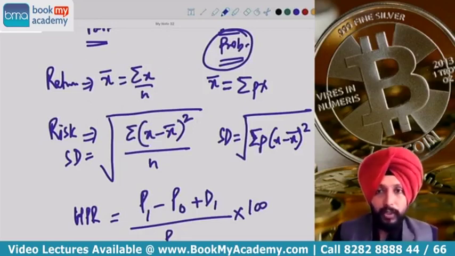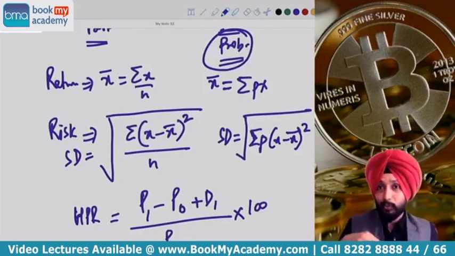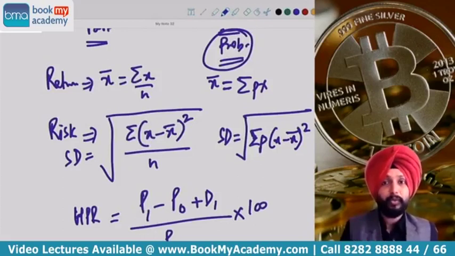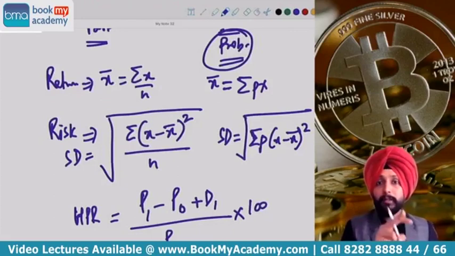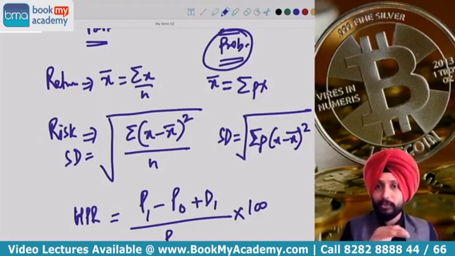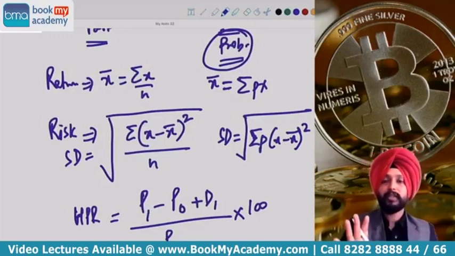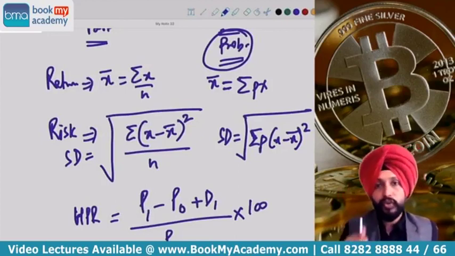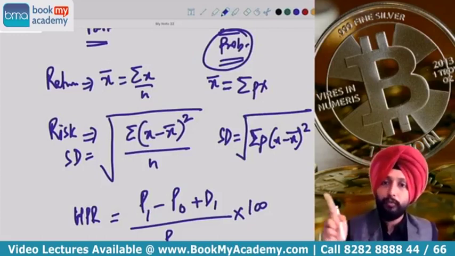When using holding period return formula, again I gave you one important point to remember, that if at the beginning of the first year, that is 0th period today, the price today is not given, then I cannot calculate the return for first year, and I will have to start my calculation from second year. I hope you remember that, because in my formula one is P0. P0 is the price today. So if at the beginning of first year price is not given, then you won't be able to calculate return for first year. Your calculations will start from second year, which means if P0 is not given and total 5-year data is given, then your computations will be only for year 2, 3, 4, 5. If they give you P0 also, then you will calculate return for year 1, 2, 3, 4, 5, like that.